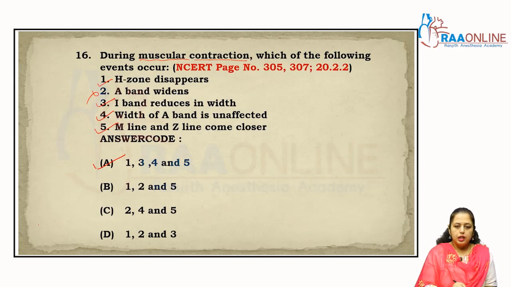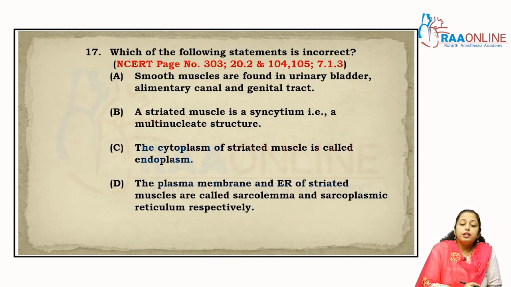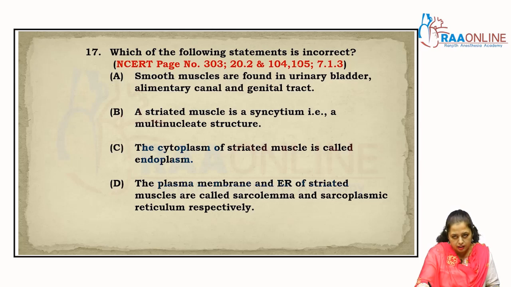Clear? Now come to the next question, that is 17th. That information is given in NCERT page number 303, that is 20.2, and 104 and 105, in the chapter of structural organization in animals, in the muscular tissue portion, right?